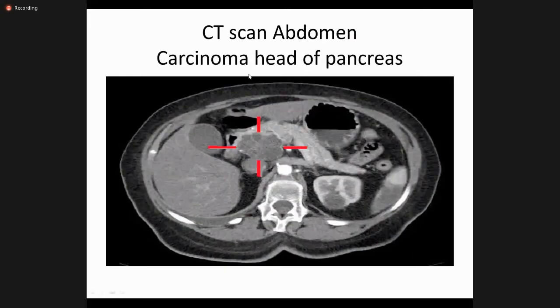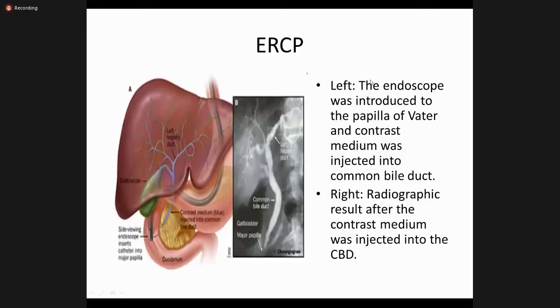Here you can also see this is the carcinoma of the pancreas. You can easily see the tumor there. This is the aorta, this is the vena cava, this is the liver, this is the kidneys, and you can see this is the stomach. This is the left lobe of the liver, and you can see this is the carcinoma which is obstructing the common bile duct. So now comes the ERCP.